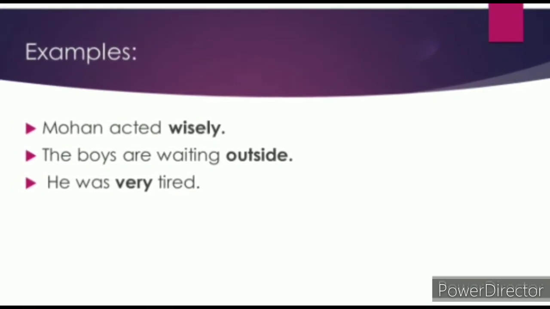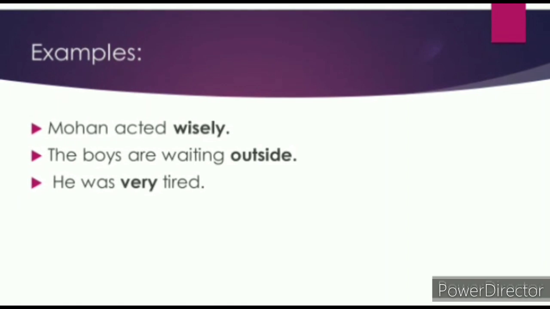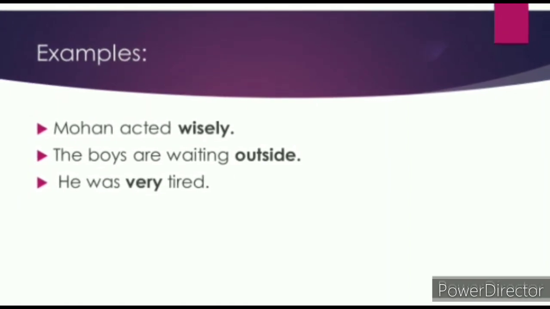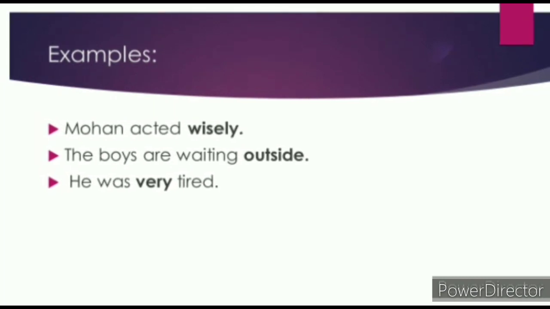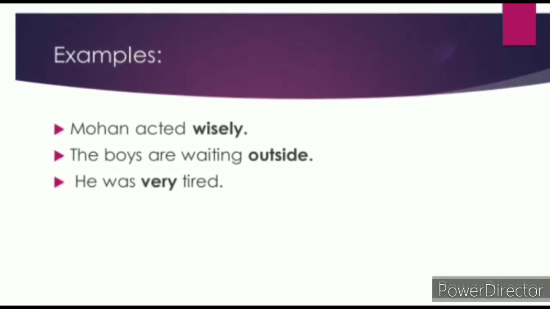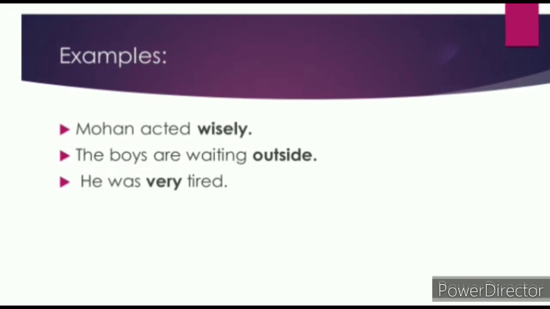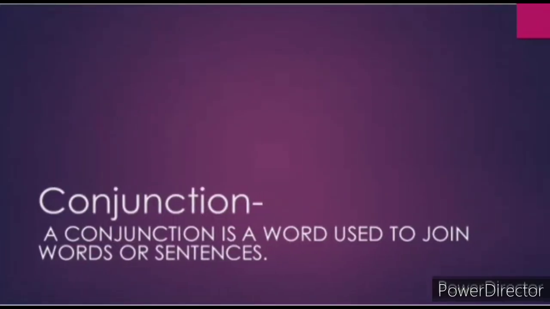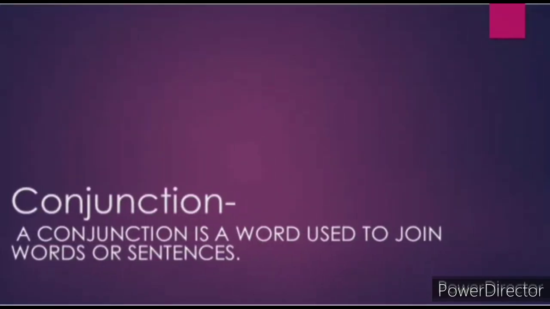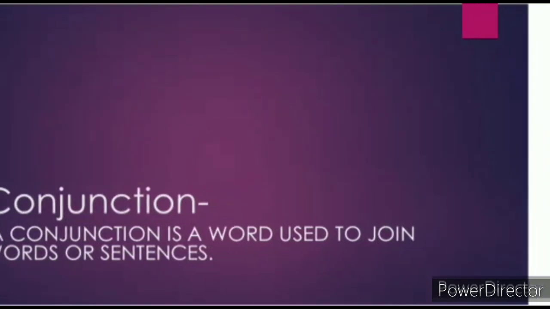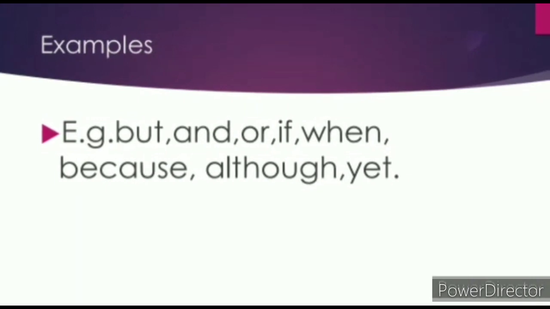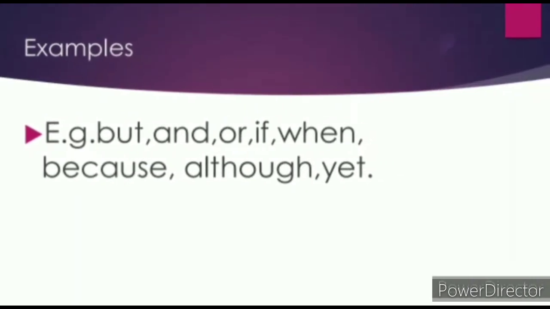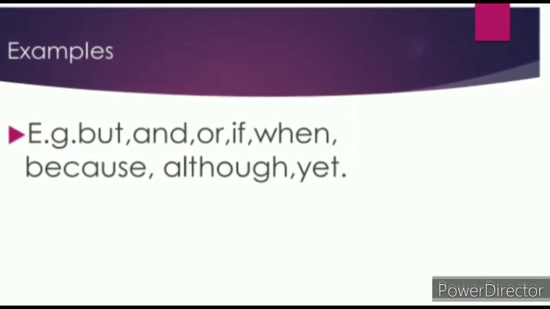The third one is he was very tired. Here very is an adverb of degree. It shows how much or to what extent a thing is done. Conjunction. A conjunction is a word used to join words or sentences. For example, and, but, or, if, when, because, although, yet.